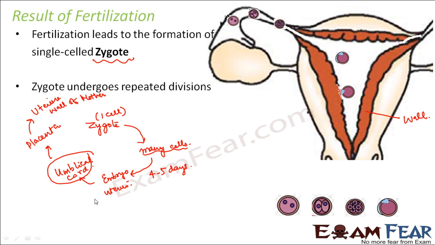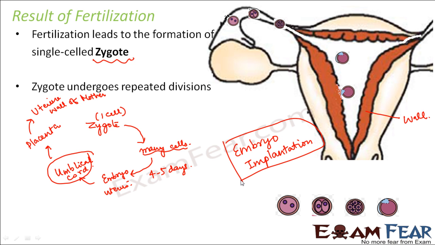And finally, when it is fully developed, the baby is delivered out of the female's body. So this is how the implantation of the embryo takes place in the uterus. This settlement of the embryo in the uterus is called embryo implantation, because the embryo gets implanted in the uterus.